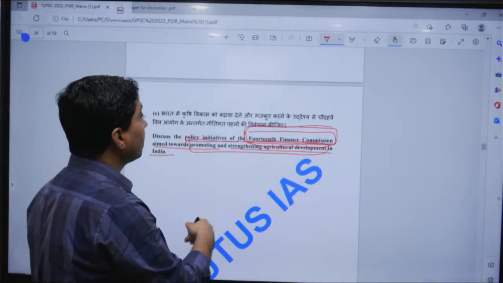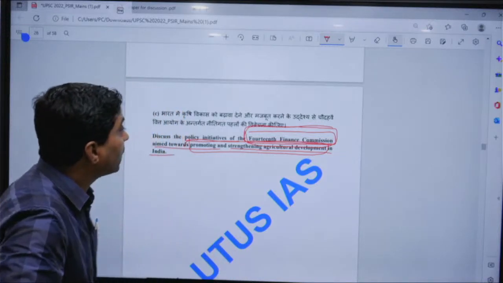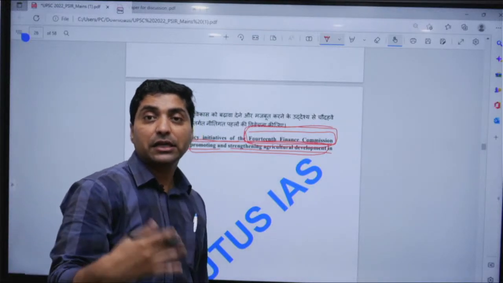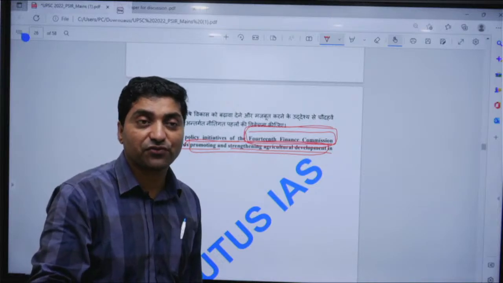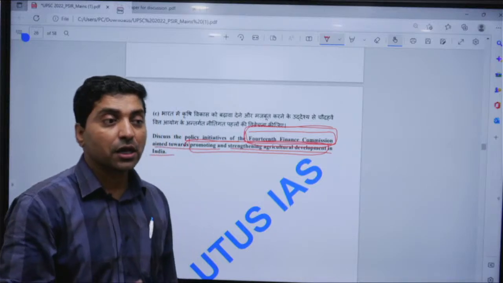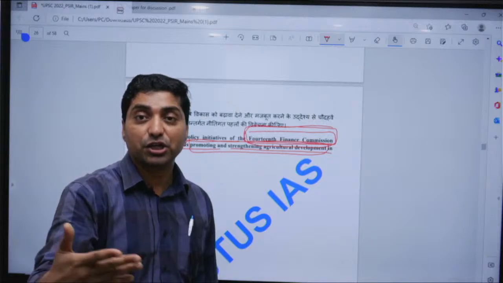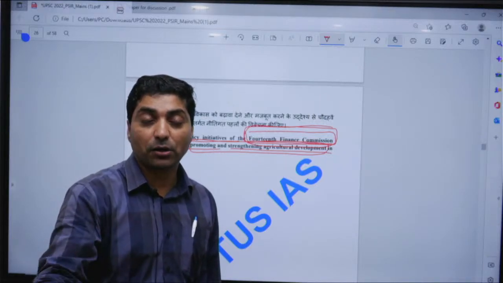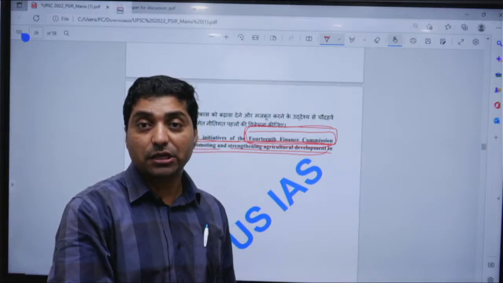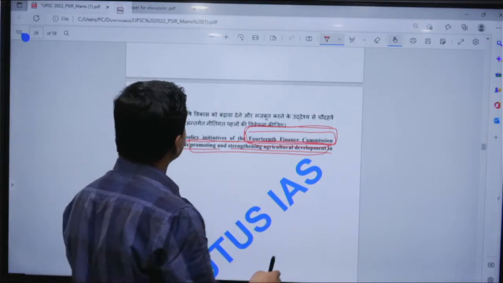It has given many recommendations in order to promote agricultural development in India through the local government. It talked about the share of funds, it talked about strengthening local government, it talked about agricultural development, and it talked about empowering the agricultural sector. Fine, so one can attempt this way.